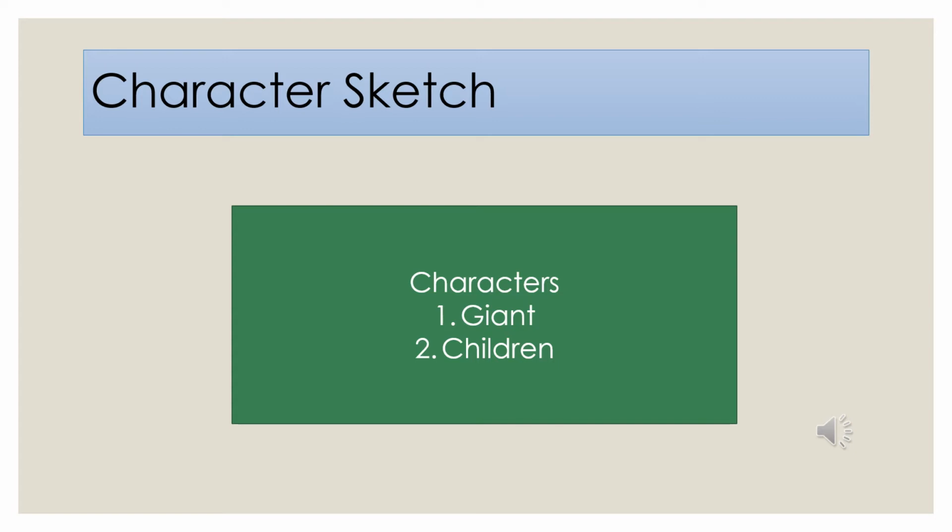To consider, there is one more character, not any particular character, but the children. They can be considered as the minor character, because yes, children are responsible for bringing the change in the giant's character, but they are not the primary or the important character in the story. When I say important, yes, they do play an important role, because it is because of them that the giant's character gets changed, but we don't have that many details to sketch the character of these children.